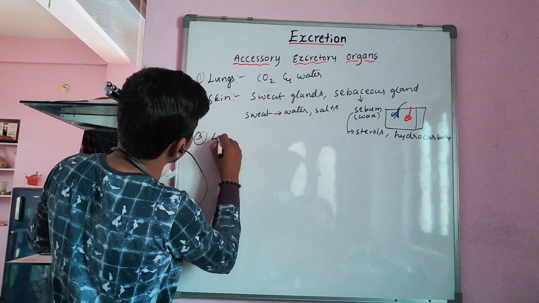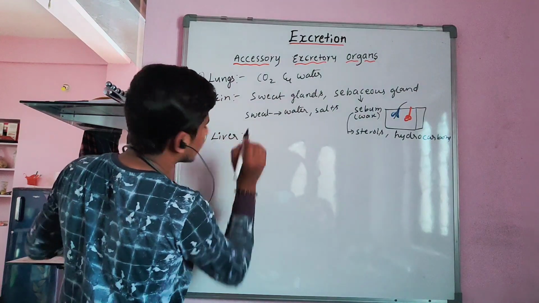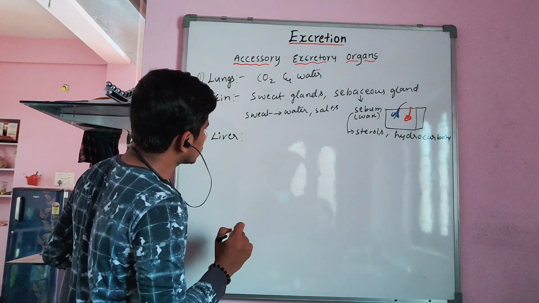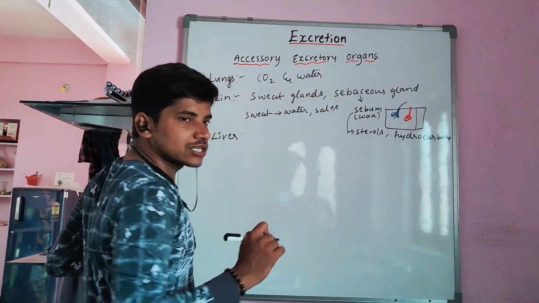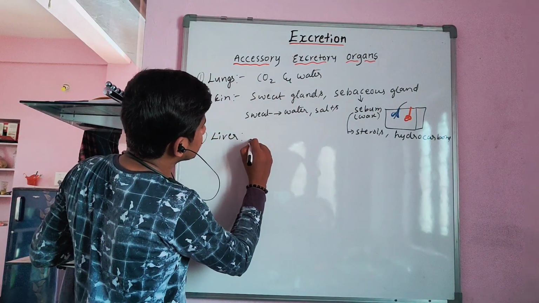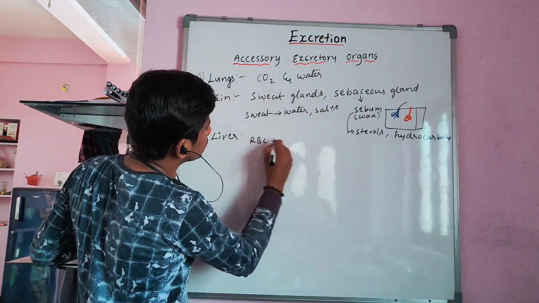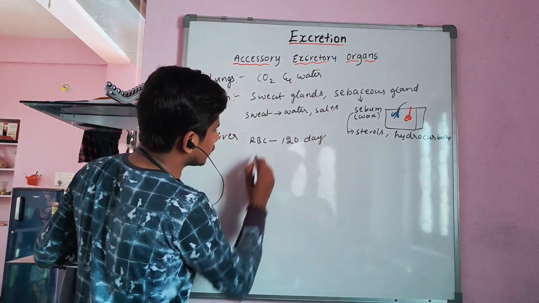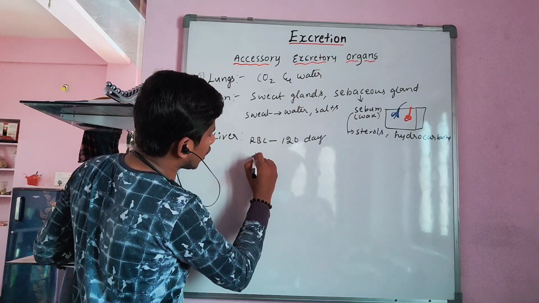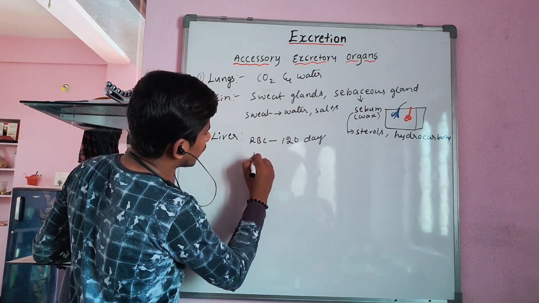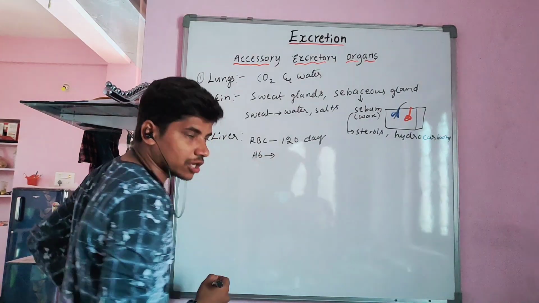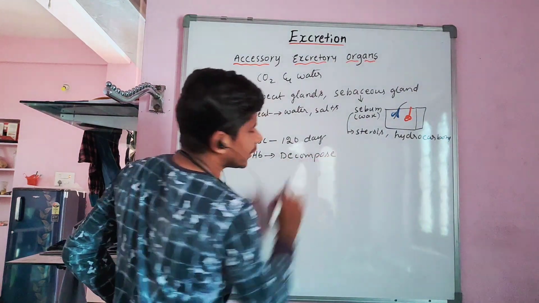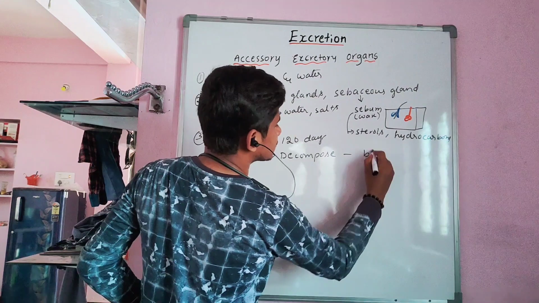Next organ, the liver. It is the largest gland and it performs many functions in the body. Along with those functions, it performs excretion also. It eliminates RBC. The RBC lifespan is 120 days. After 120 days, the RBC dies, and the hemoglobin present in the RBC decomposes, and it produces bile pigments.